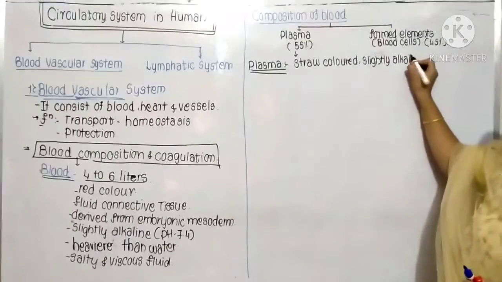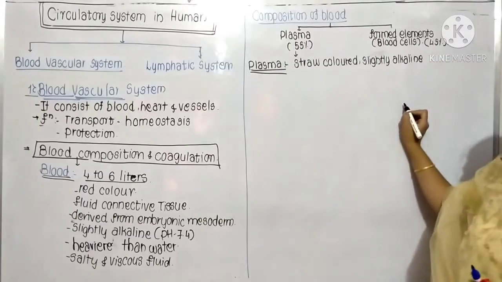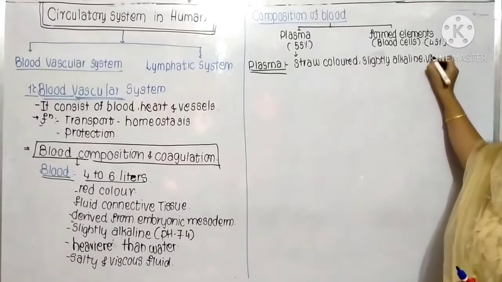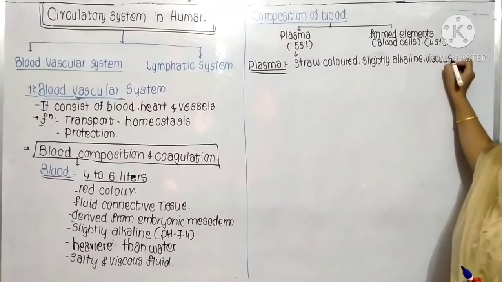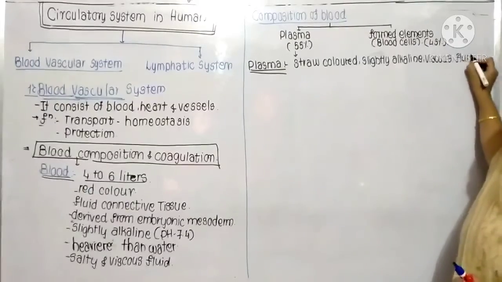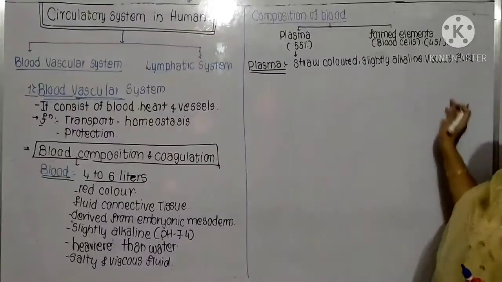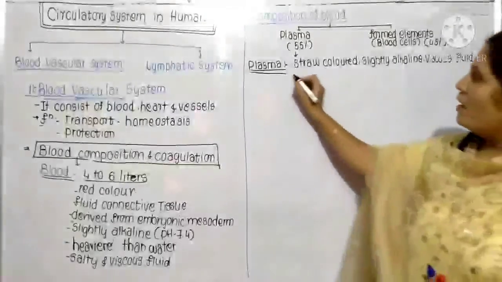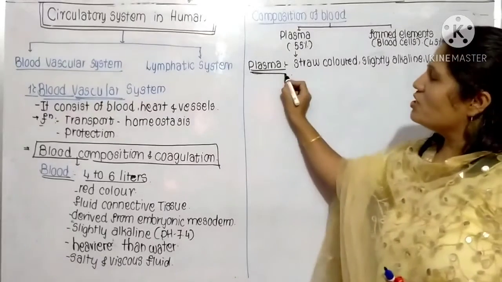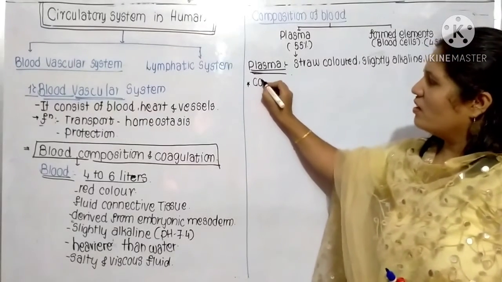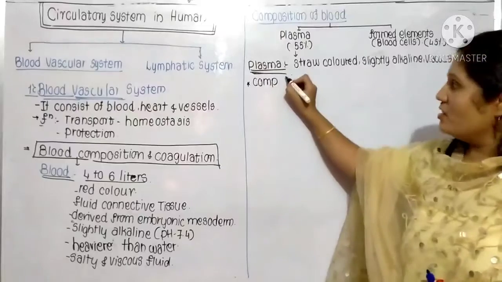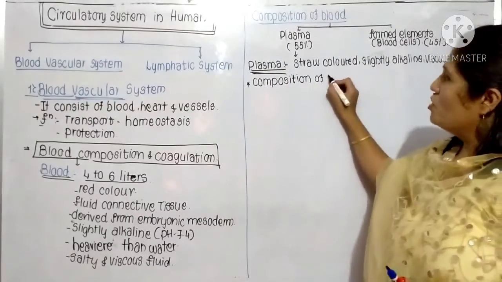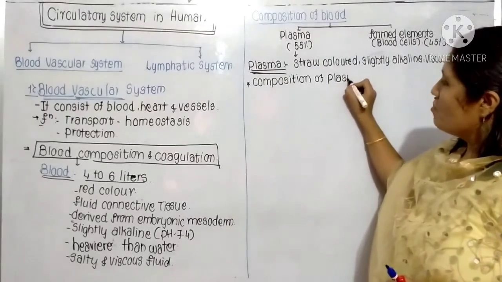Straw colored, slightly alkaline, means the pH is a little bit more than 7, that is 7.4, and it is also known as a viscous fluid. Means it is not like water, it is a viscous fluid, like a gel. Now we are going to see the composition of this plasma. In your book it is given in a very good format. Now see this composition of plasma. What substances are present in plasma?